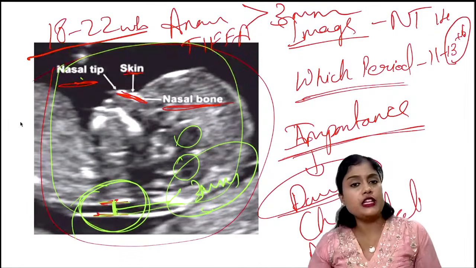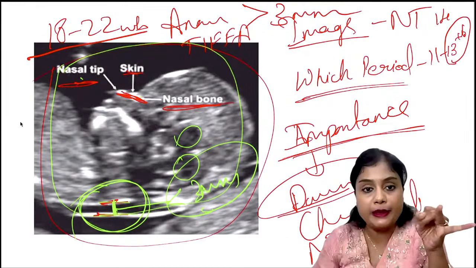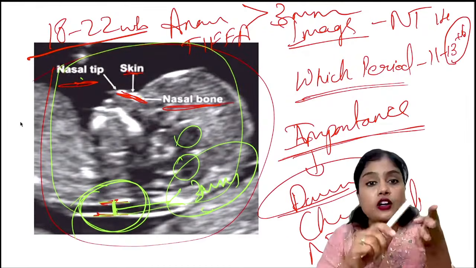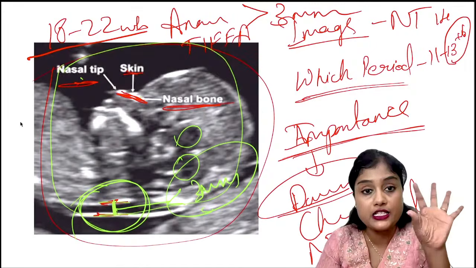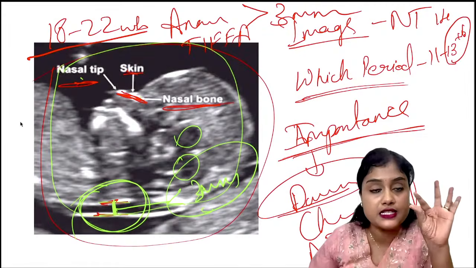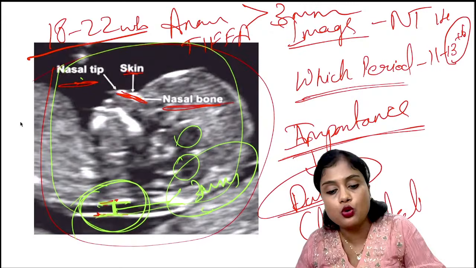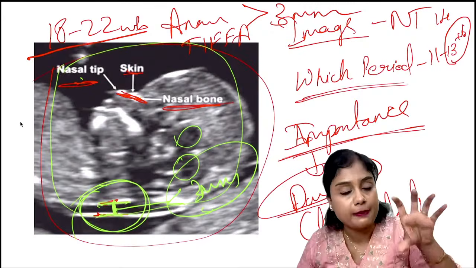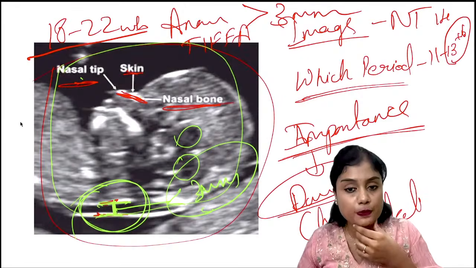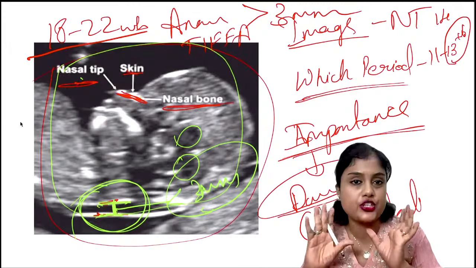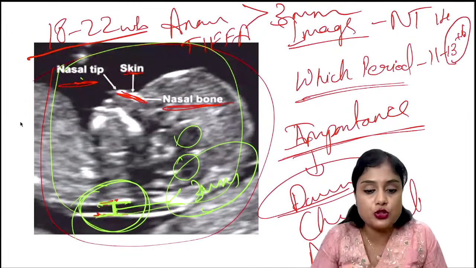I think in radiology they would have taught you, but still I'm telling you, it is a sagittal plane where you see in a single image the nasal tip, nasal bone, third ventricle, fourth ventricle, and you can see a clear picture of the NT distance, the soft tissue and the spinal cord. You should take all this in a single image, and the fetus should not be hyperflexed or hyperextended. It should not be fully flexed or fully extended. It should be in a semi-flexed position. This is the position we take.